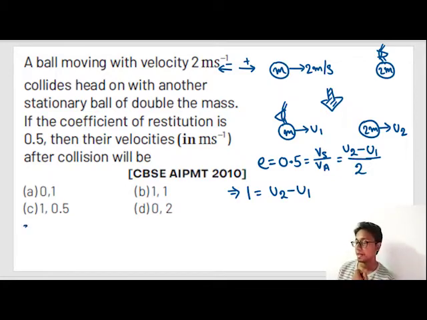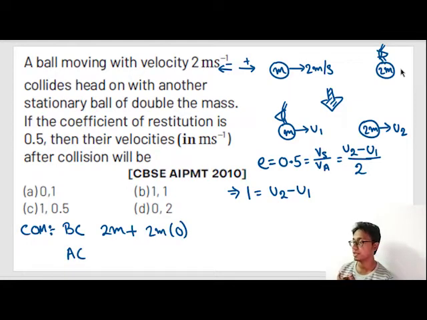So by applying conservation of momentum before collision, 2m, what is the velocity of this? 2 into m. Momentum is mass into velocity. And out here the velocity is 0. So 2m into 0. After collision, what is the momentum? m u1 plus 2m u2.